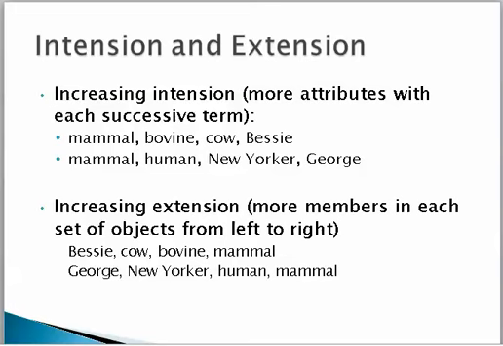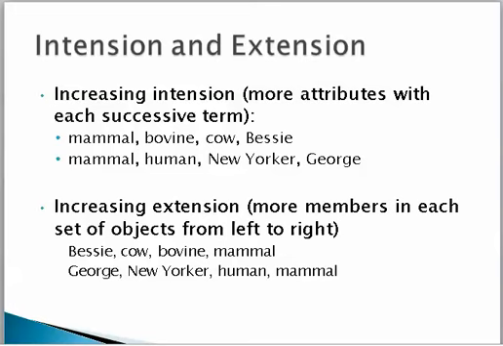In the mammal, human, New Yorker, George, same kind of process. Mammal, same general characteristics that, after all, is shared by Bessie. But human, okay, well, that's a type of mammal that is a little more specific. New Yorker, well, there's different people. There's different human beings.